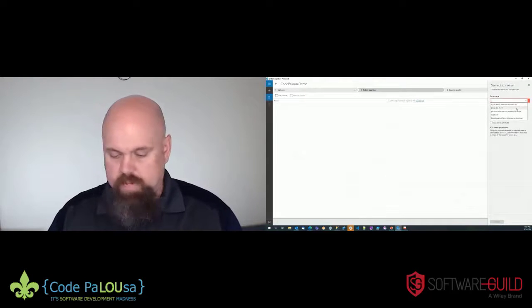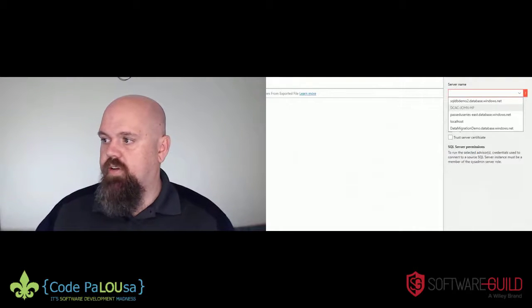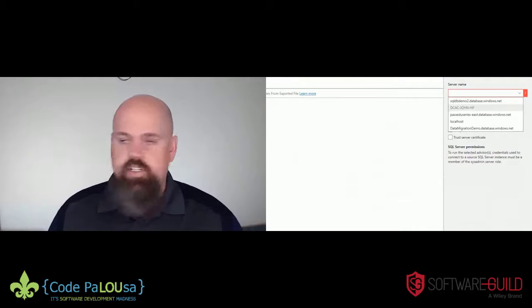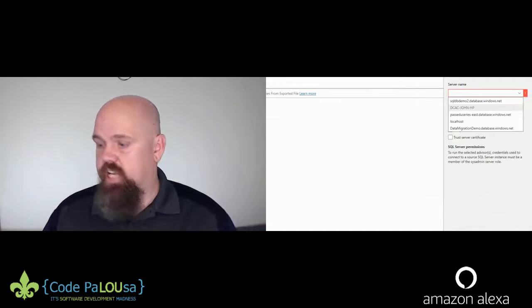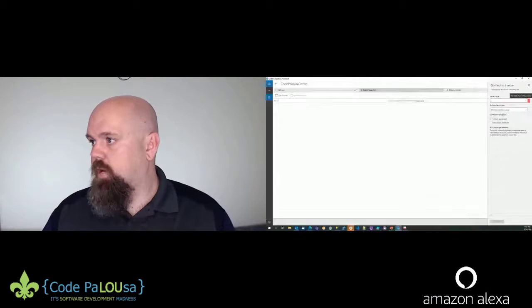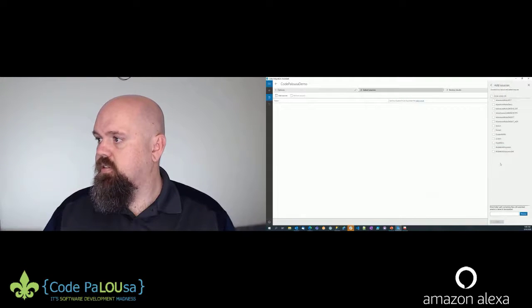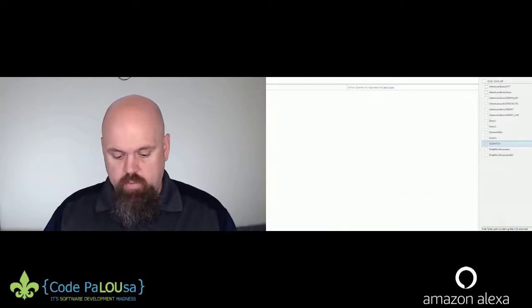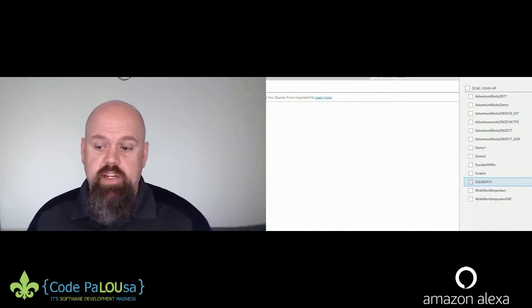And this is my local laptop. Here you can see I've actually got a data migration demo logical server stood up in Azure. That'll be my destination, but for my source, it will be my local laptop. Windows authentication will be just fine. We're going to connect. And then here we have a list of our databases that we can choose from.